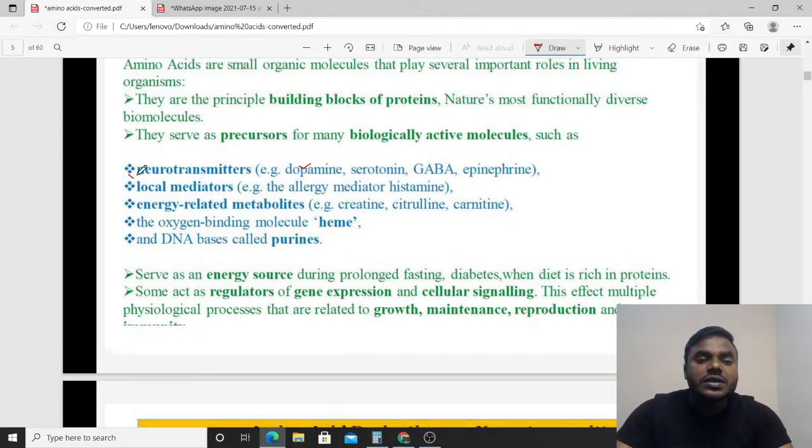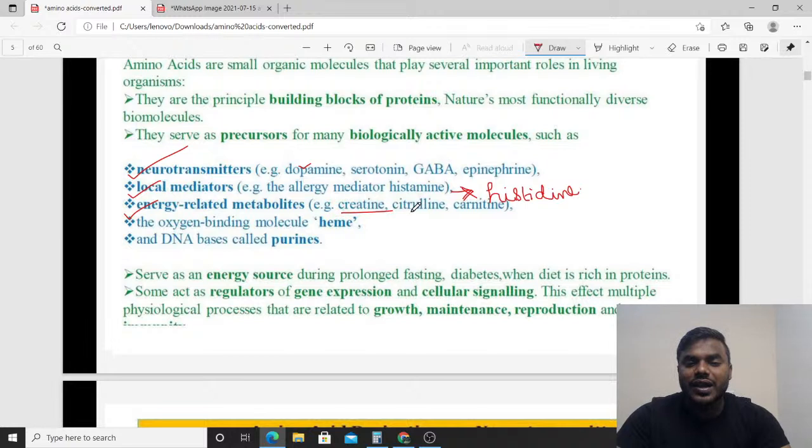And friends, certain amino acids can act as a local mediator, like the allergy mediator histamine. We know, right? Histamine is present in the mast cell, which can play a key role in immediate hypersensitivity as well as inflammation. And my friends, from where is this histamine basically derived? Of course, undoubtedly, histamine is derived from histidine. Never forget that.